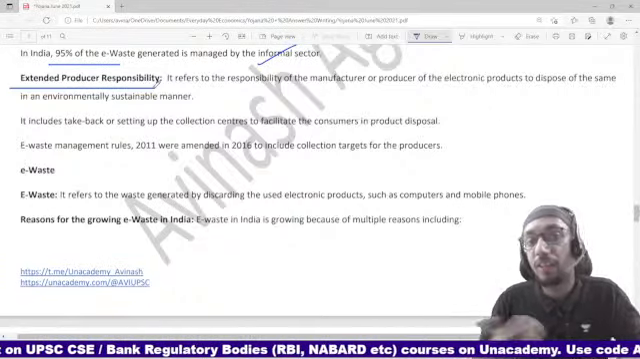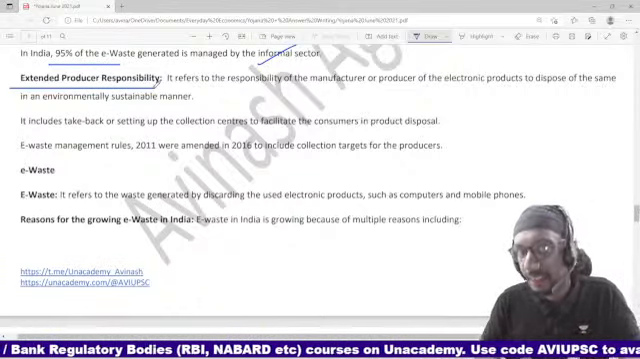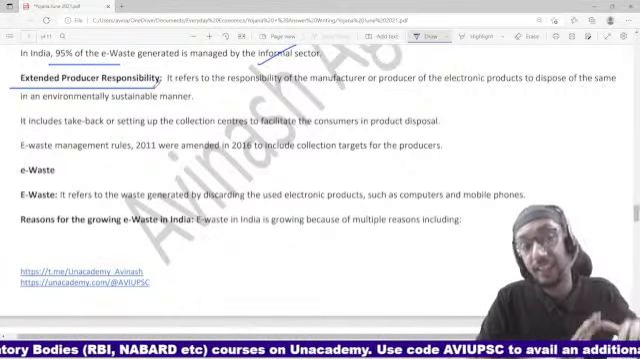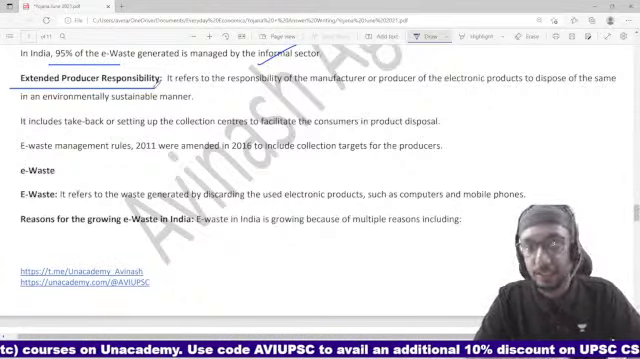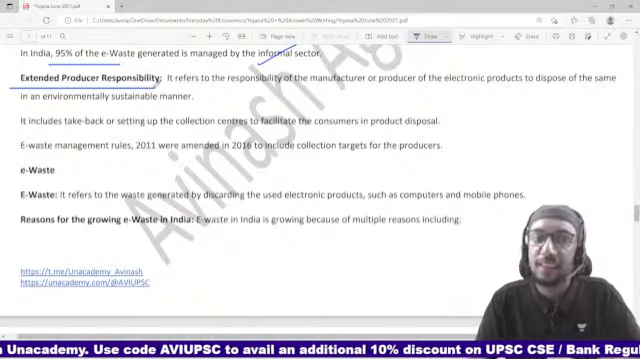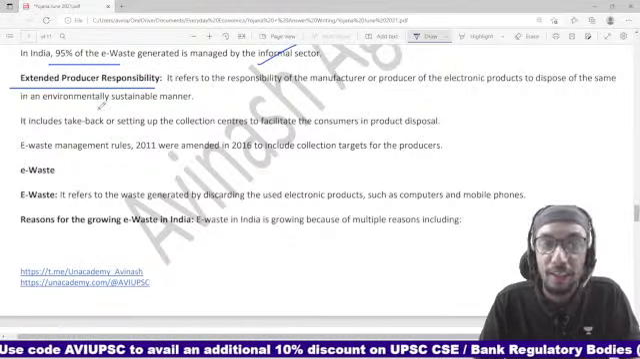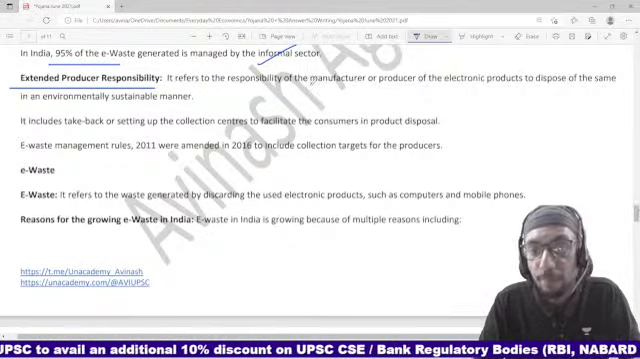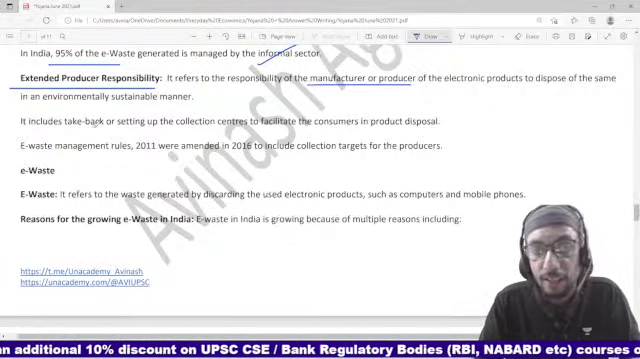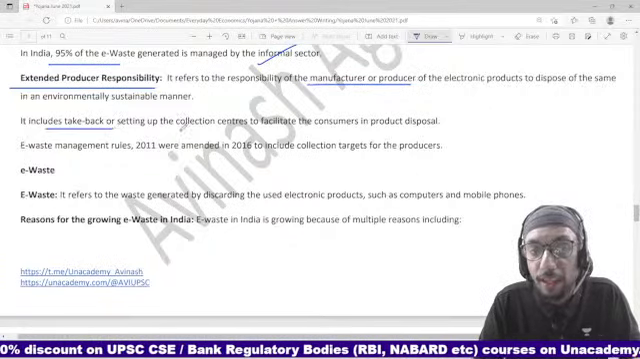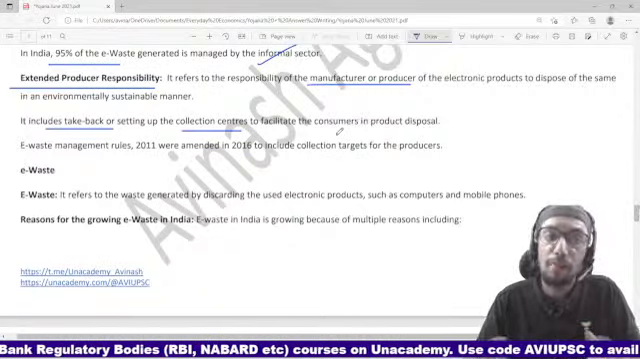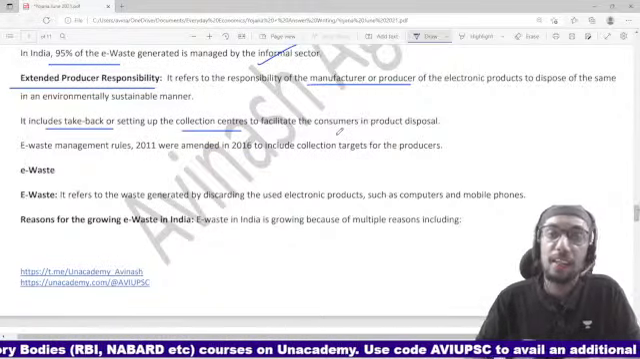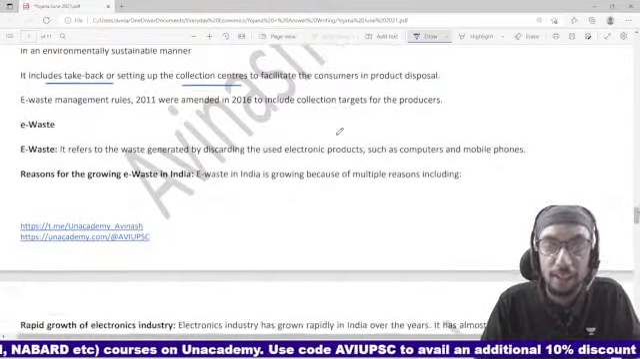So if every stakeholder starts functioning like this, right, that it is ultimately their responsibility also to take care of this problem that is getting created, then things can go in the right direction. So manufacturers and producers need to be involved, right? They need to be ready to take back. They need to be able to set up collection centers, or they should come together to basically handle the waste that is being generated, right?